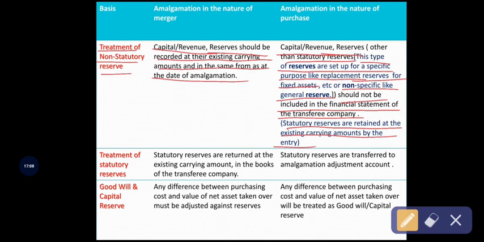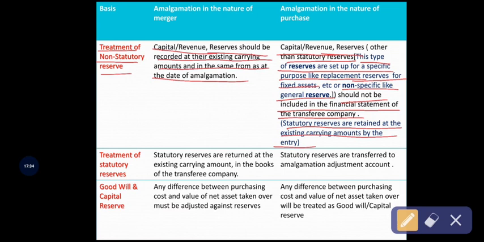Okay, see the differences between amalgamation in the nature of merger and amalgamation in the nature of purchase, that is, about treatment of non-statutory reserves. Under amalgamation in the nature of merger, the non-statutory reserves and capital and revenue will be recorded at their existing carrying amount, but in case of amalgamation in the nature of purchase, statutory reserves are retained at their existing carrying amount, that is book value. Okay, see the difference, don't get confused.